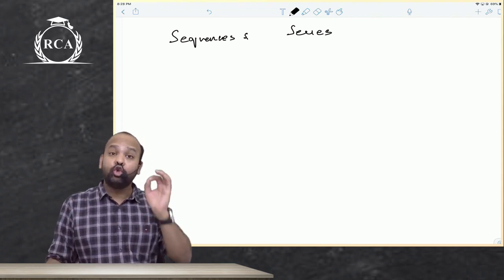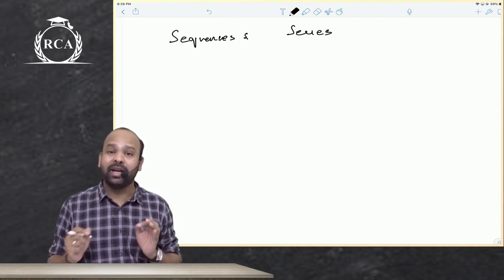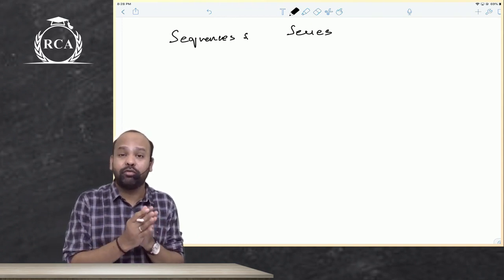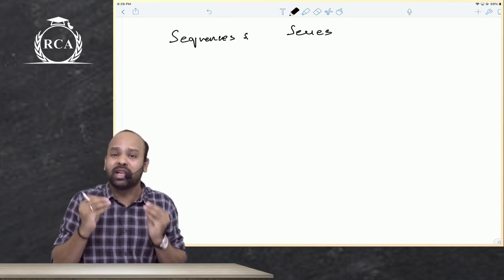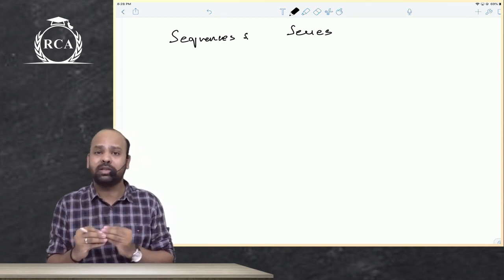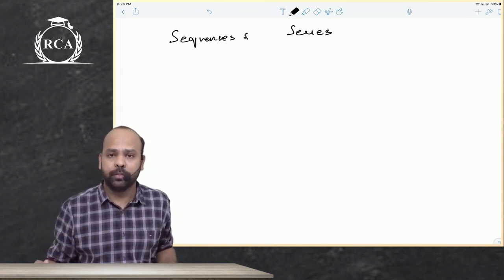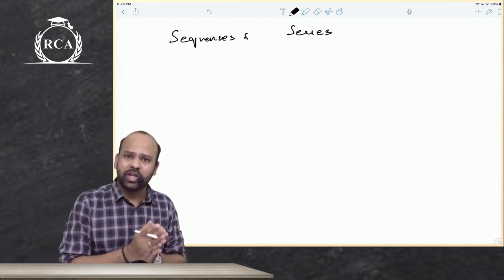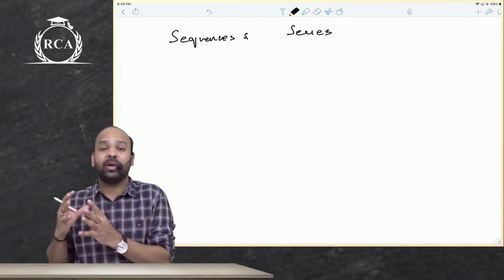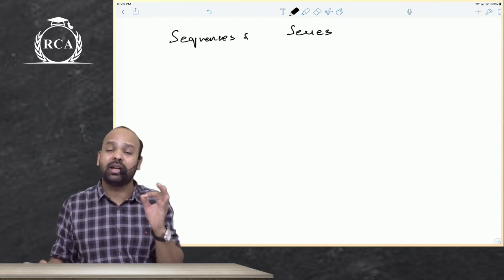Now, when we use the word sequence, it basically means arrangement of objects, arrangement of things, or arrangement of numbers as per a definite rule. Arrangement of objects, arrangement of things, arrangement of numbers as per a definite rule.